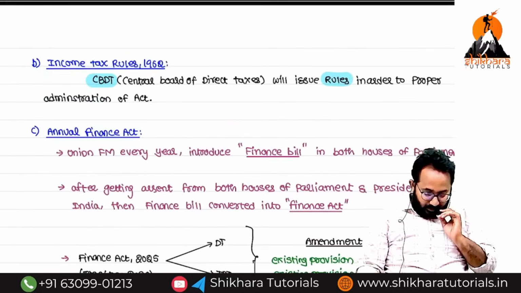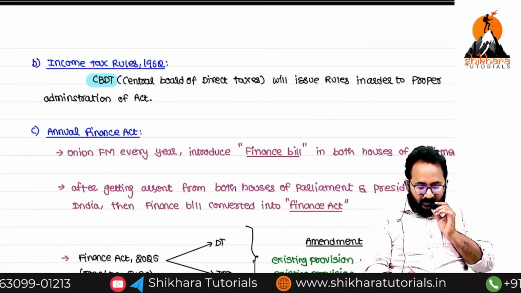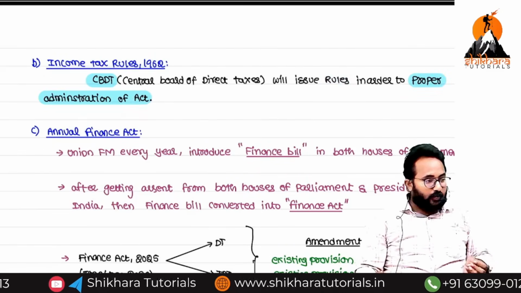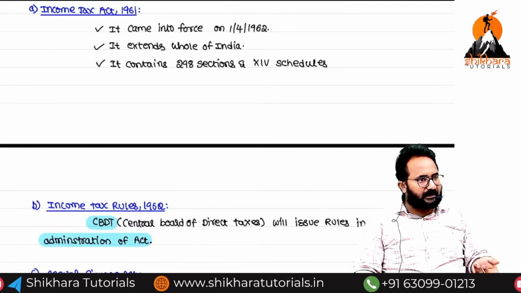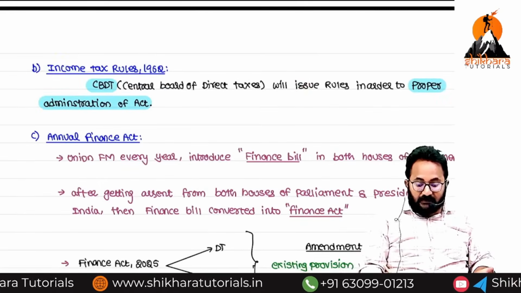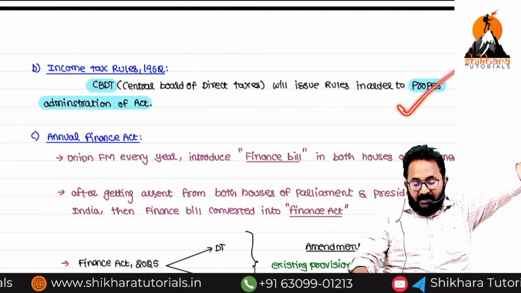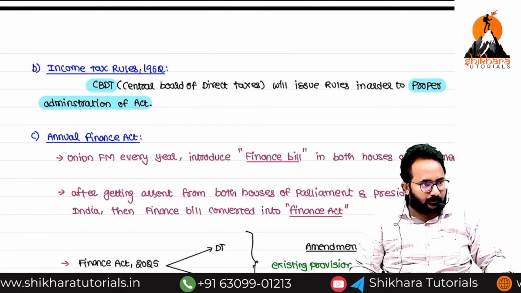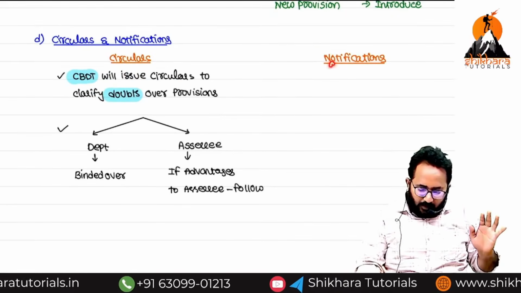Now if I am asking about the rules, you have to remember the rules are given by whom? CBDT, for proper administration. Sir, without this rule, we can't make this proper payment to the farmers, because farmers are always expecting cash. But the Act gives a restriction on how much cash you can pay, 10,000. But in the rules they have given that in exceptional cases you can pay more than 10,000 in cash. So can I implement the Act properly? Yes. If there are rules, definitely the Act will become stronger. Understood?